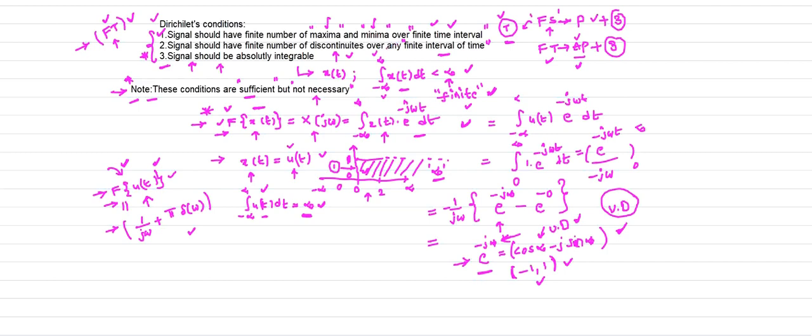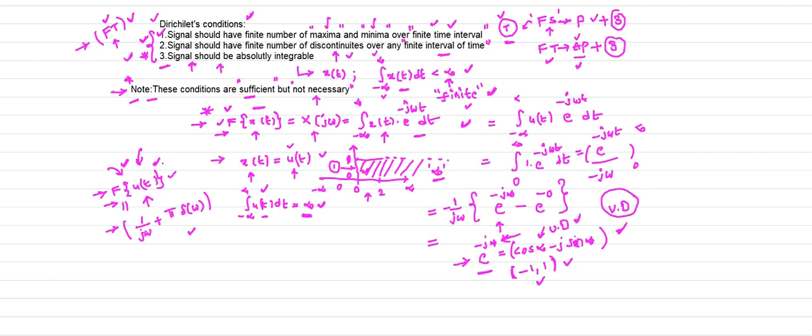If we get a finite number of maxima and minima, the Fourier series or Fourier transform is applicable for that signal. If you get a finite number of discontinuities, the Fourier transform is applicable for those signals. If the signal is absolutely integrable, then the Fourier transform is applicable. Even if the signal fails any one of the conditions given by Dirichlet, its Fourier transform is still applicable for certain special signals.